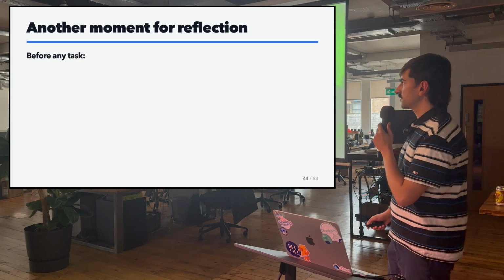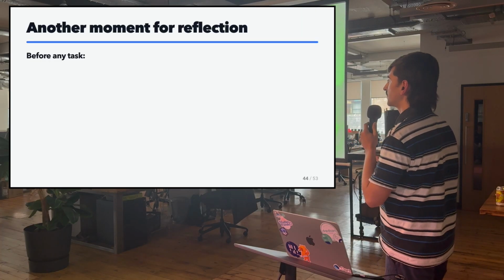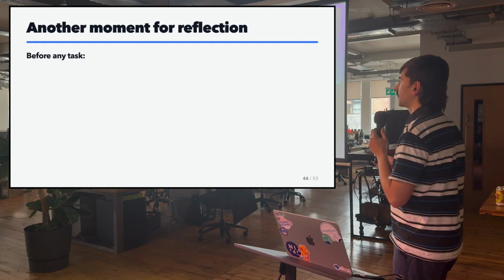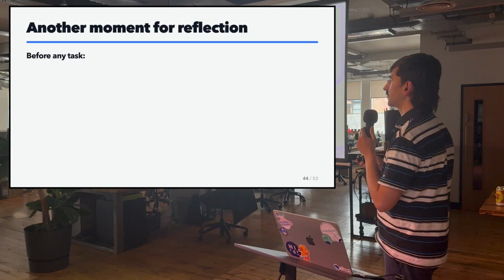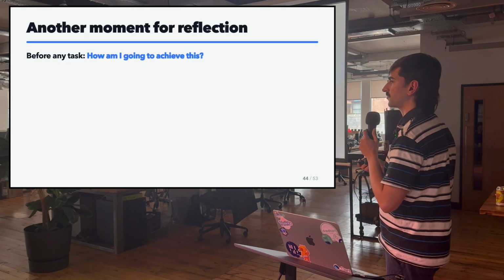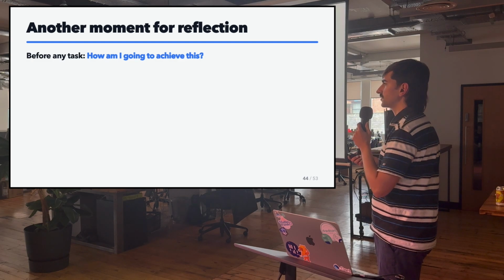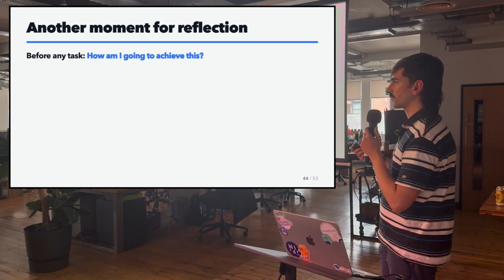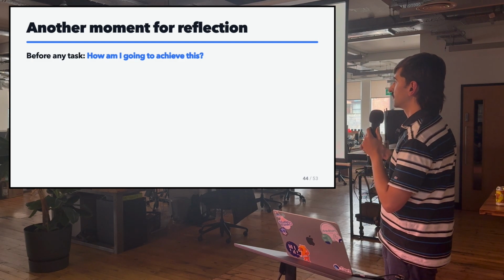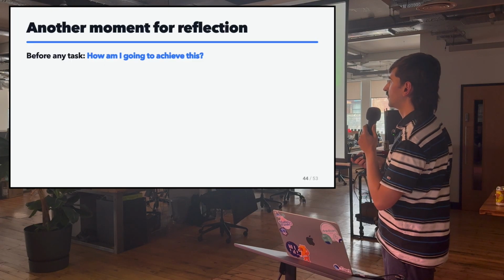Yeah, and this leads us to another moment of reflection. When we're writing code, before we thought about what am I trying to achieve, and here is how am I going to achieve this. Before it was about the product requirements, and this is about how you actually implement them.